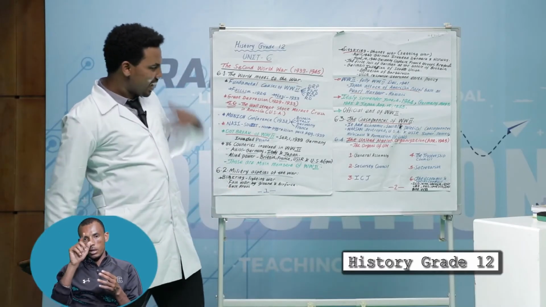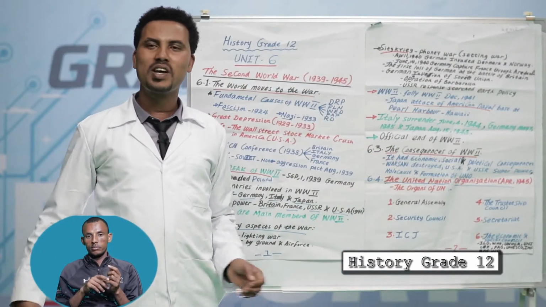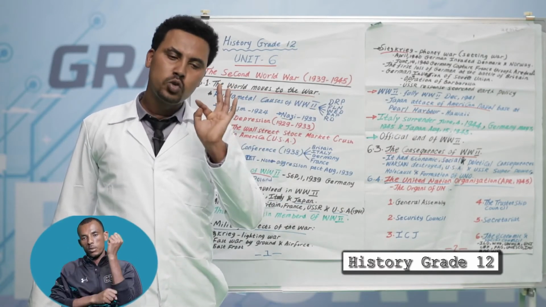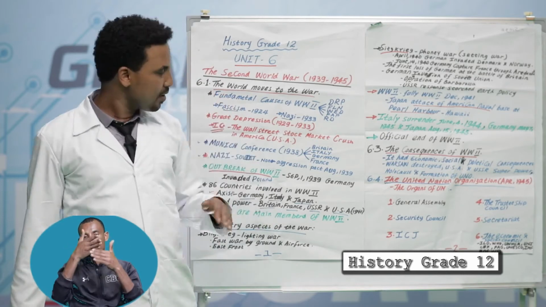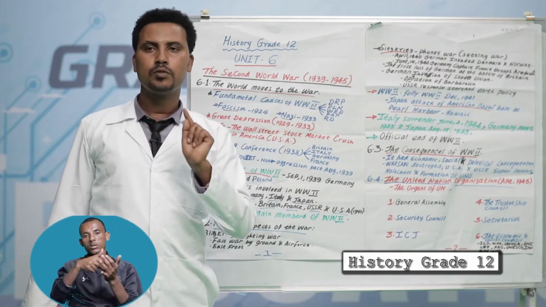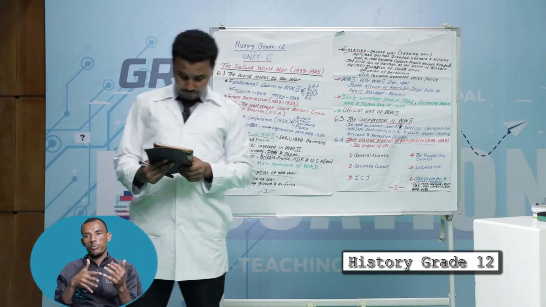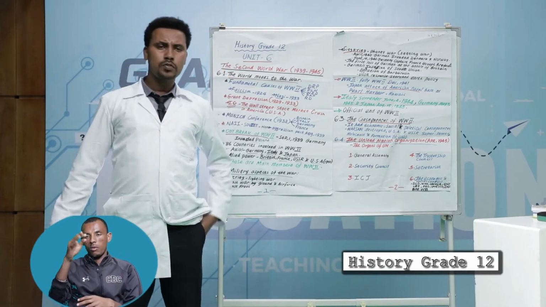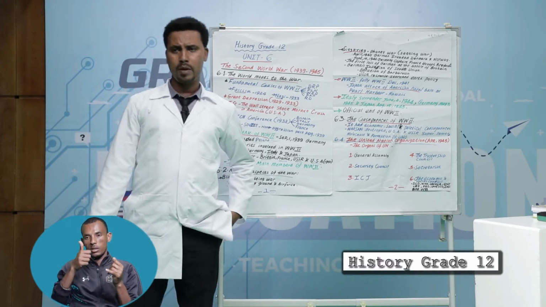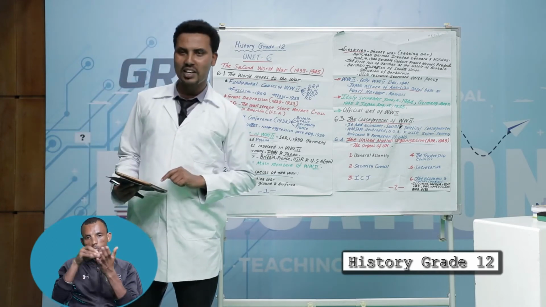Student, the next lesson, the formation of the United Nations Organization. This was the second international institution. It was formed after the end of the Second World War, in April 1945. The war ended in August 1945. The headquarters of the United Nations was New York. There are 51 founding members. Ethiopia is one of the founding members of the United Nations Organization.